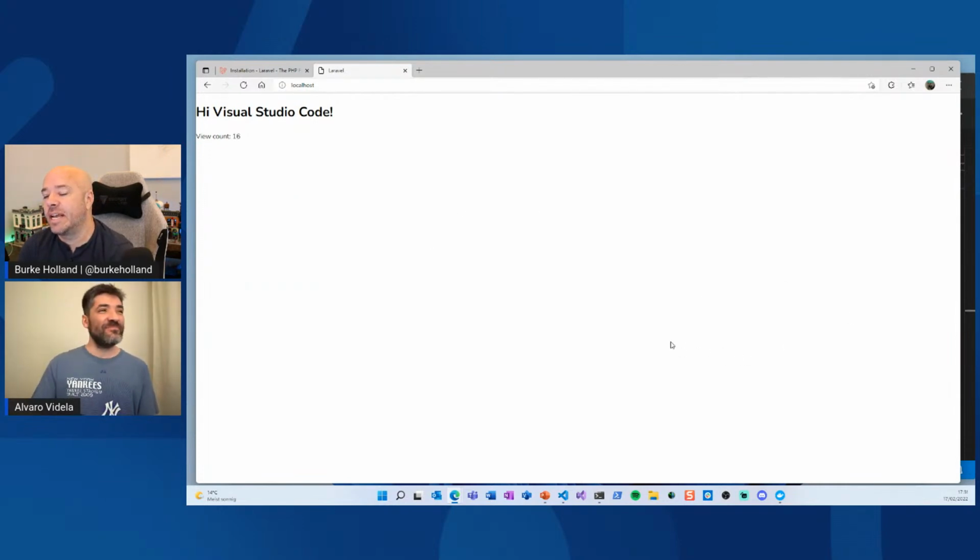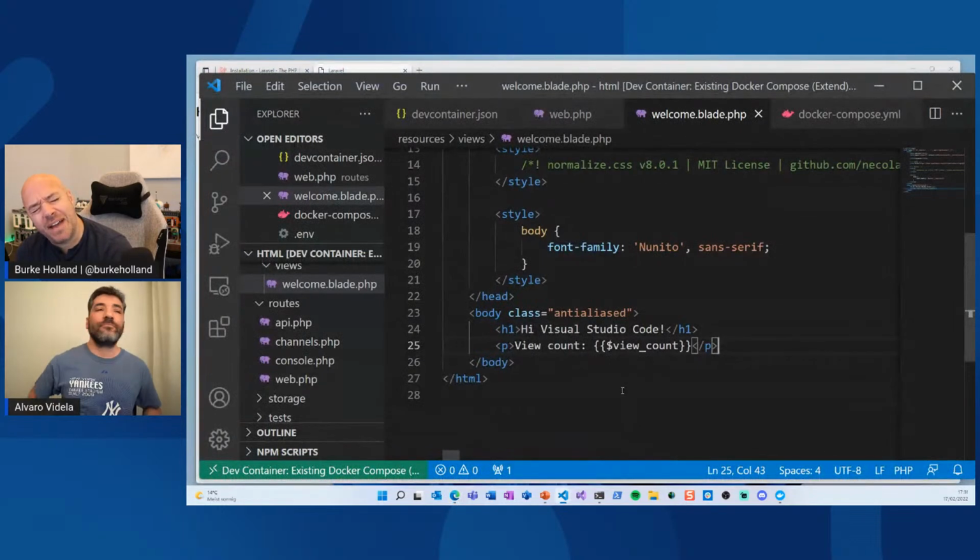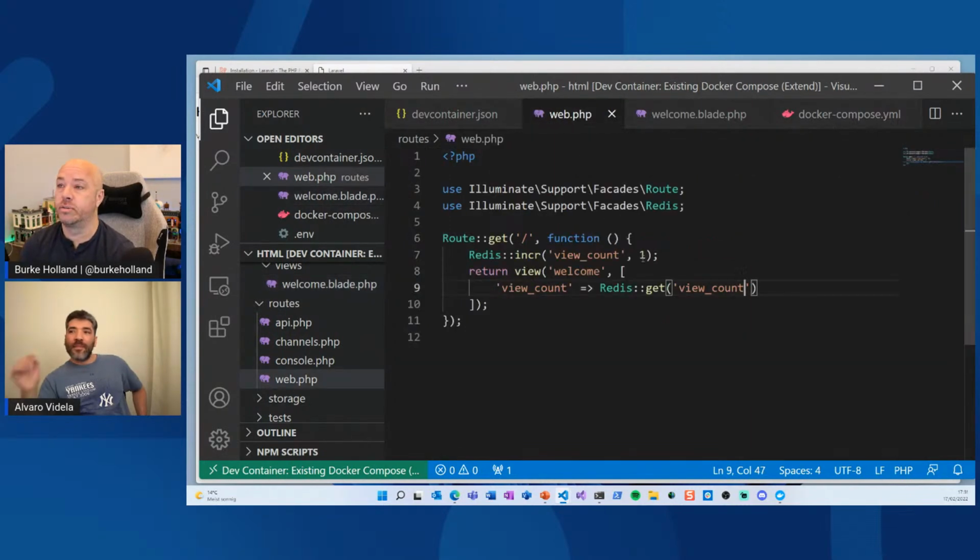I mean, being able to connect to Redis that fast is, I don't do PHP, but man, I kind of want to when I see this kind of stuff. I was telling you earlier, do you like bread, Burke? Yeah. You like butter? Yes. Is bread with butter the greatest thing ever? Yes. Is it a complex thing? No. It doesn't have to be complex to be amazing, right? And here we have a solution like that. We have a great thing like Docker, a great thing like Laravel, and Visual Studio Code